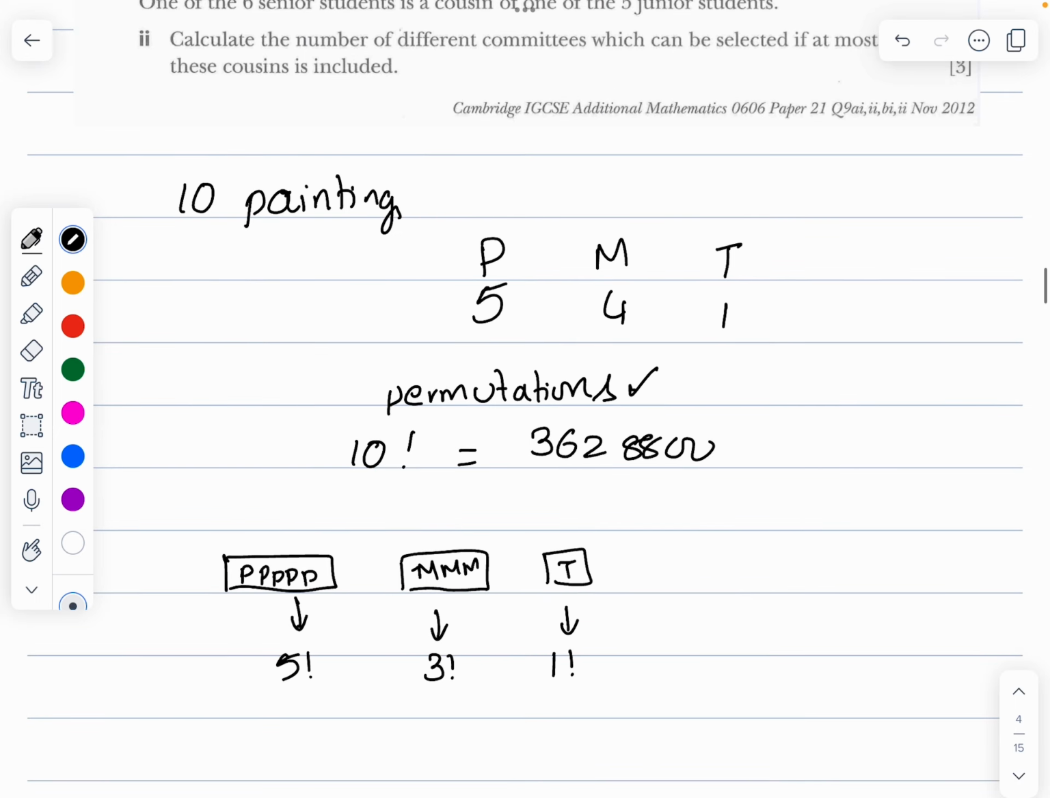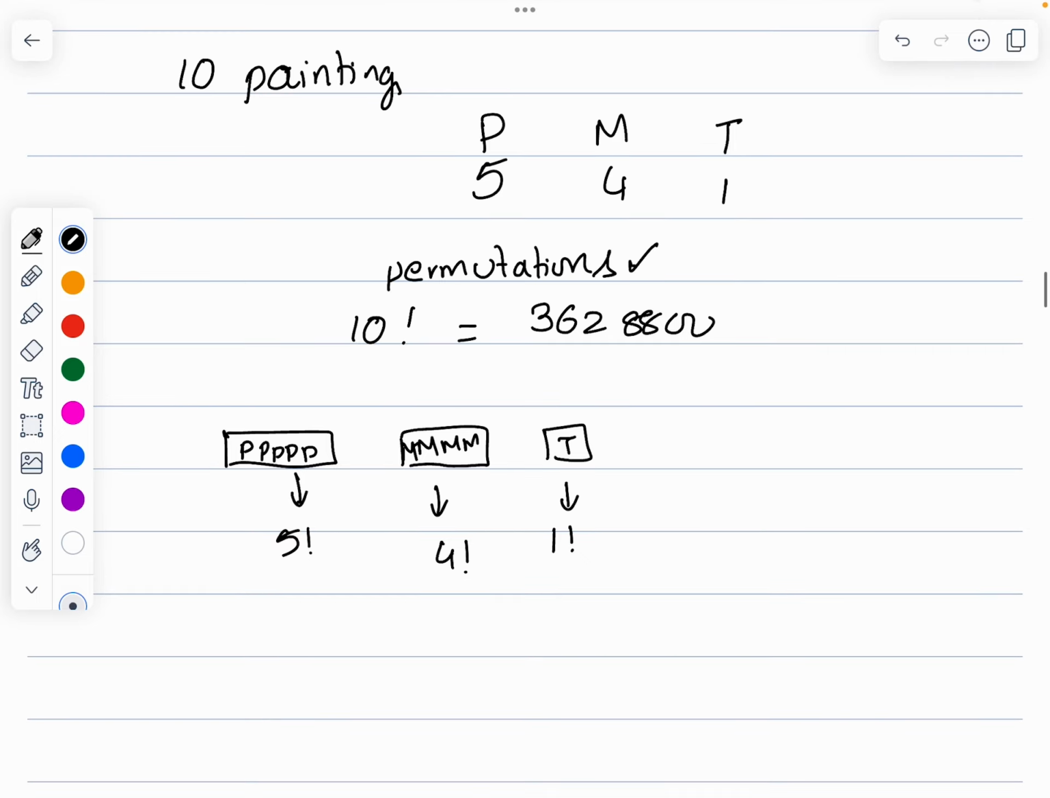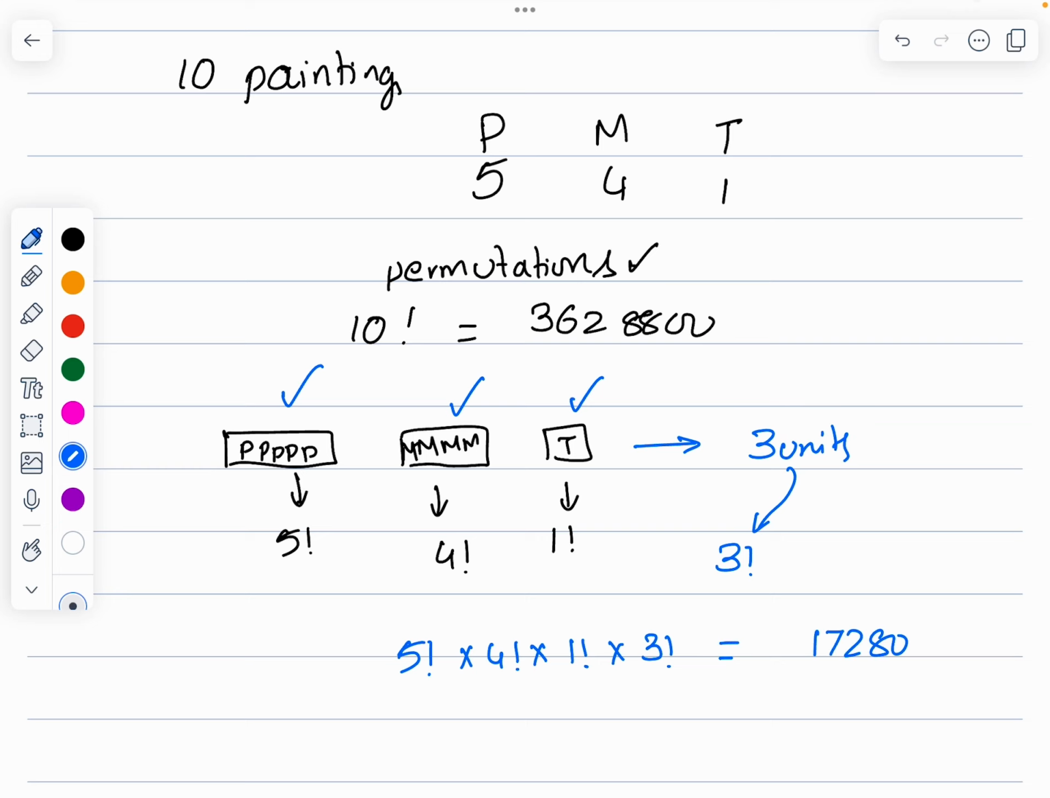Now the Monets are 4, so therefore it's going to be 4 factorial, not 3 factorial. It's going to be 4 factorial. And again these are 3 units, 1, 2, 3. These 3 units can be arranged in 3 factorial ways. So it is 5 factorial times 4 factorial times 1 factorial times 3 factorial. So it's going to be nothing but how much? 17280.